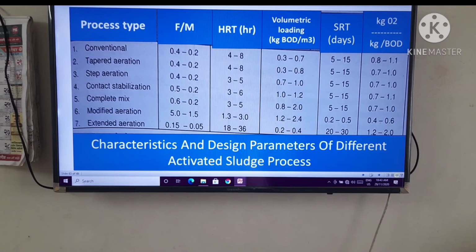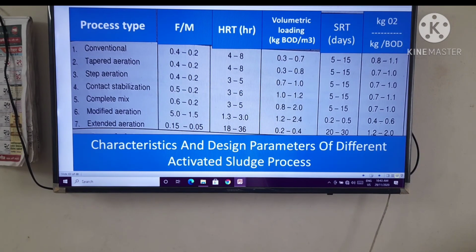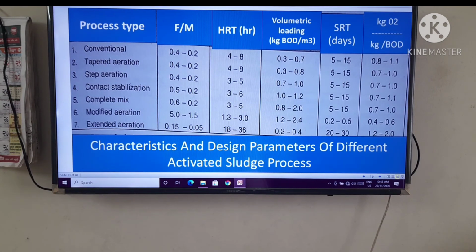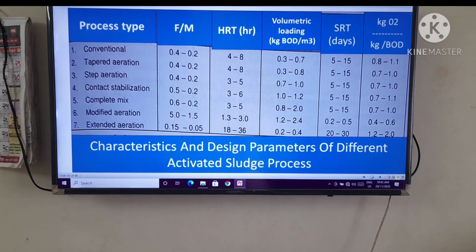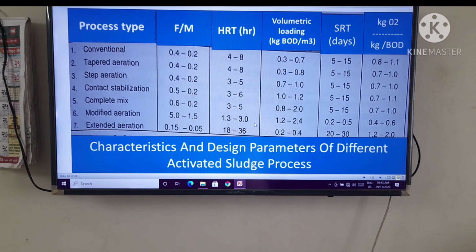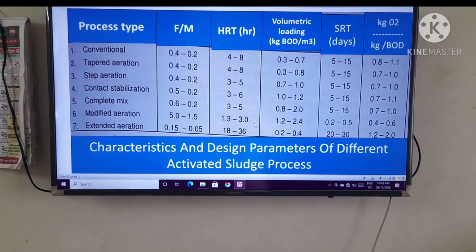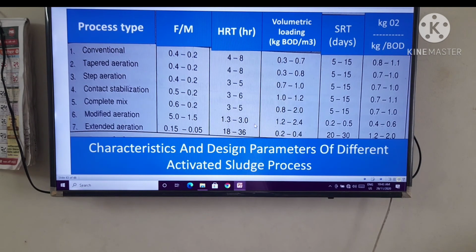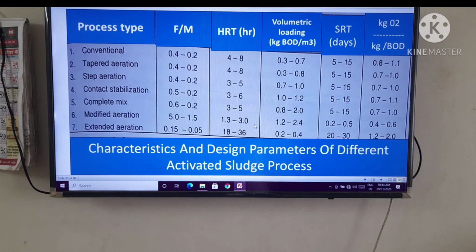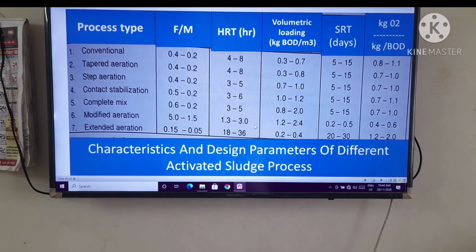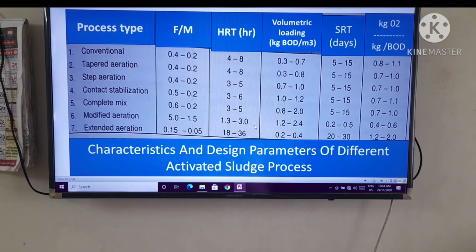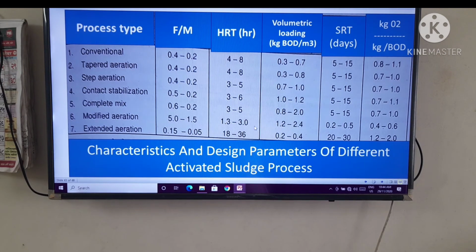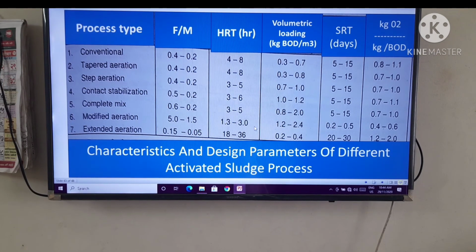The characteristics and design parameters of different activated sludge process. The process type, first, conventional. The F/M ratio, the HRT in hours, the volumetric loading rate in kg BOD per meter cube, SRT in days, and last column is kg O2, that is oxygen, per kg BOD. And all these parameters and characteristics you have to keep in mind when you are going for the design.